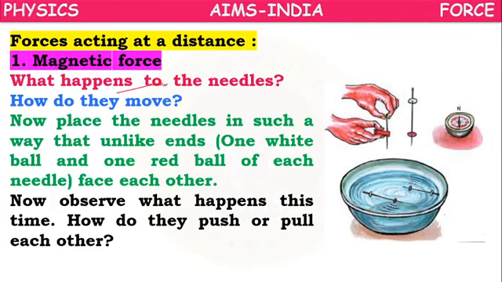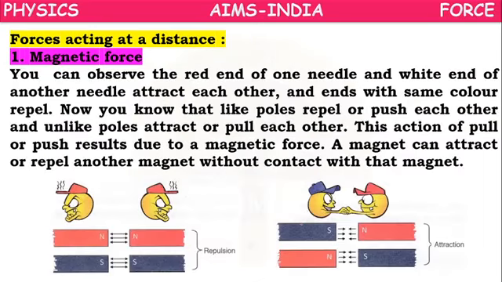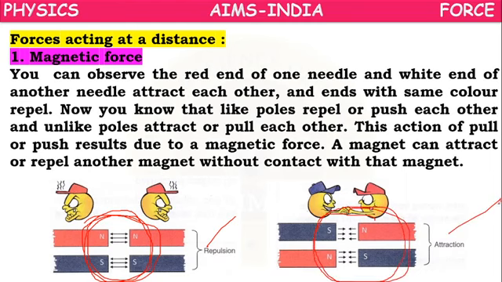So what happens that you have to observe? Now next you have to place the needles in such a way that unlike ends are facing each other. So what have you observed? When the like poles are facing each other, you can observe repulsion. When the unlike poles are facing each other, you can observe attraction.